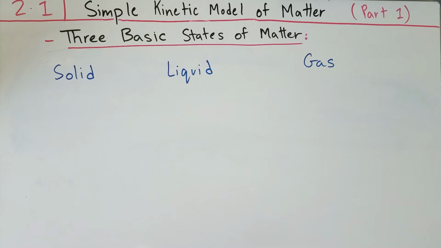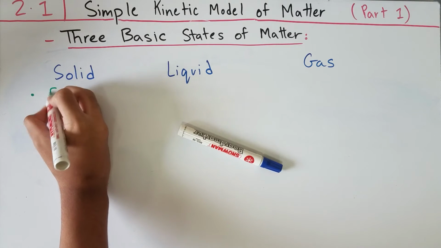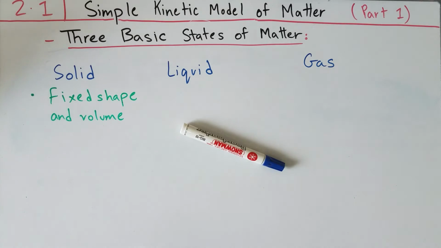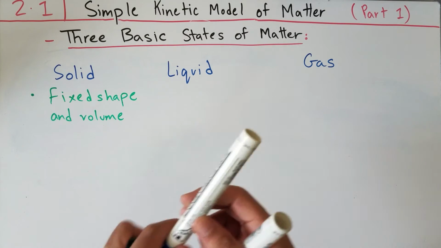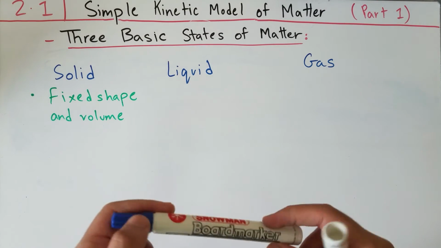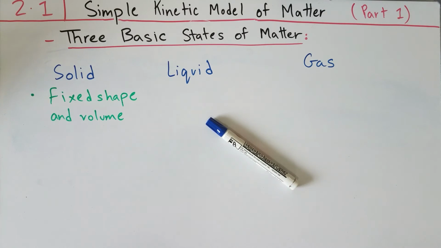So I've given all the examples for each of these states of matter, but I haven't really described what the differences between each of these are. So earlier I gave an example that this marker is an example of a solid object. Think about why you think this object is a solid with scientific reasons. The first thing that may come to your mind is that this solid object, the marker, has a fixed shape and volume. We can see that because this object is not changing its volume, it's sitting in the same place, the volume is not increasing or decreasing. So this is a solid. And the shape is also the same.